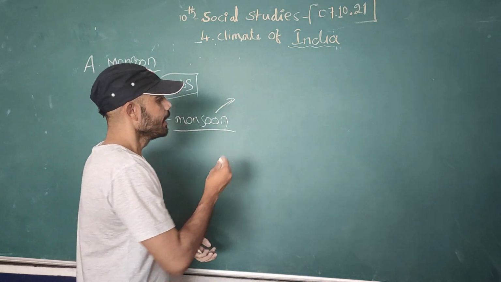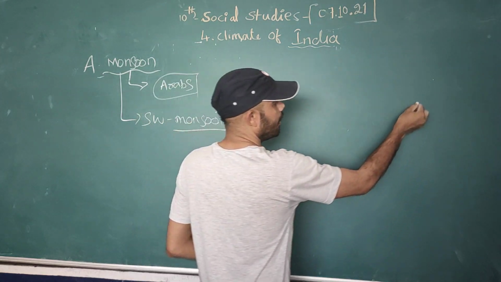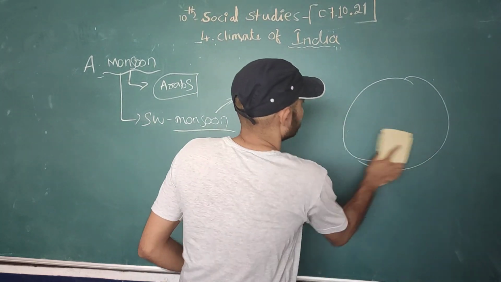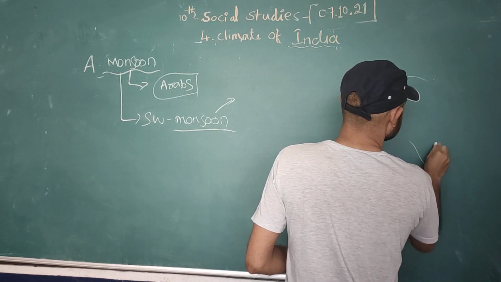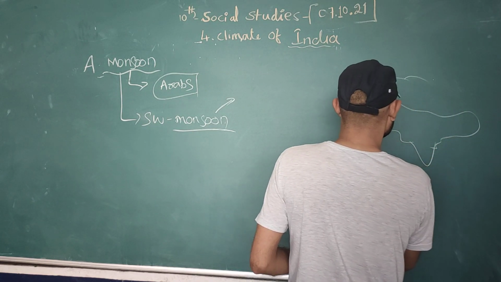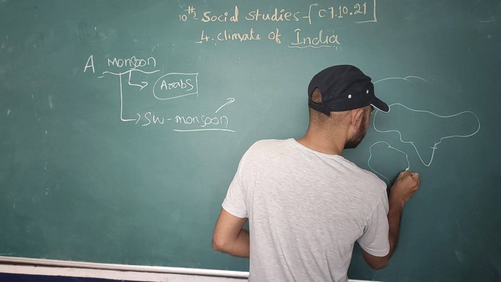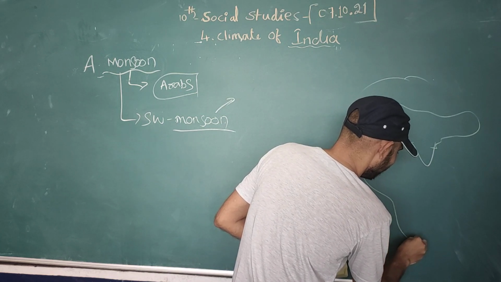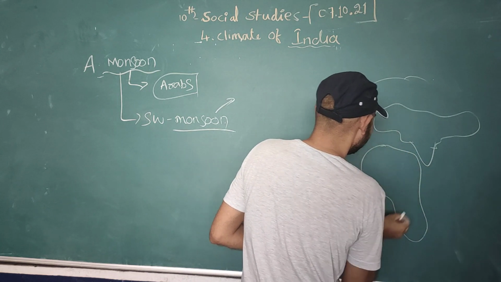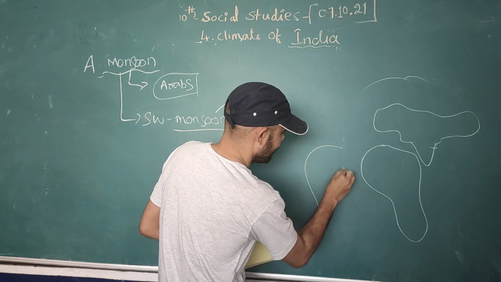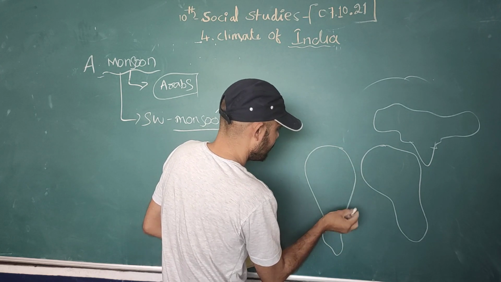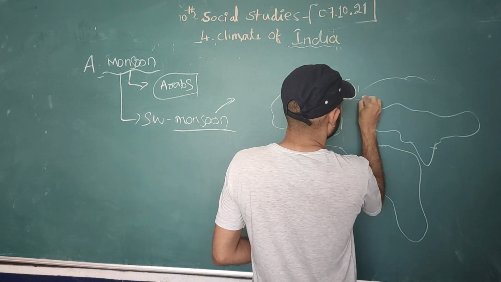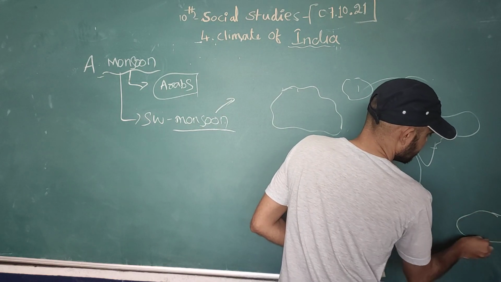See, this monsoon generally starts like this. This is the globe, the world map. This is Asia, this is Africa, and this is America, Greenland and Australia.